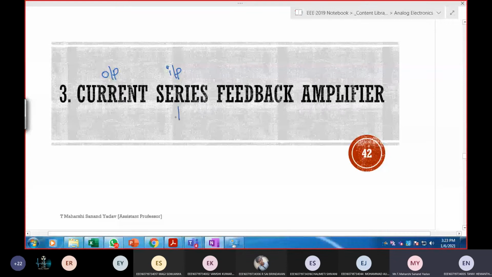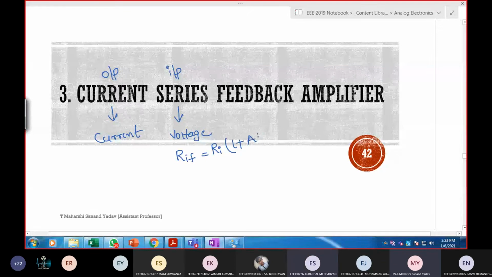So input is voltage, output is current. And RIF in case of input, what will happen? Ri increases. Ri into 1 plus A beta. I'm writing only A beta here; A can be anything, either RM, GM, or else AI or AV. Next, ROF.